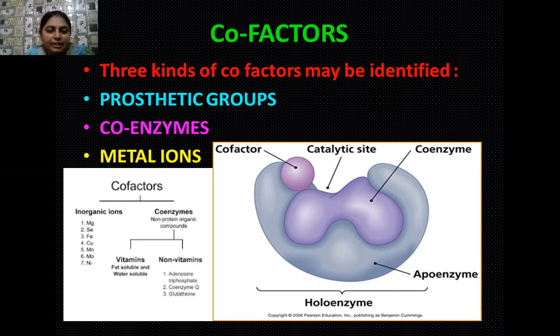We have studied the tertiary structure very well: in the tertiary structure of proteins, there are so many folds and pockets present, and all of these pockets or folds act as the active site. So the active site is the place where the substrate has to bind, and after this the enzyme catalyzes the chemical reaction.